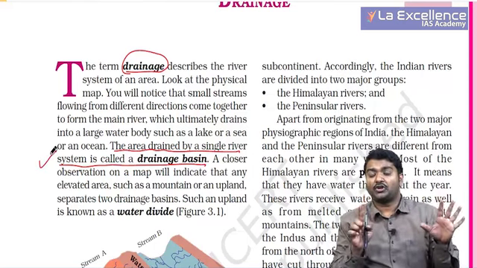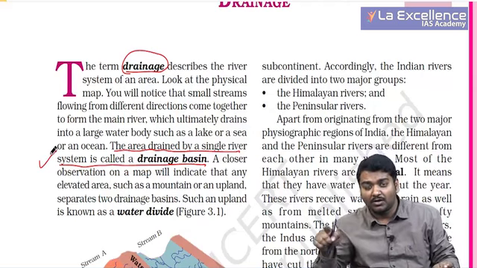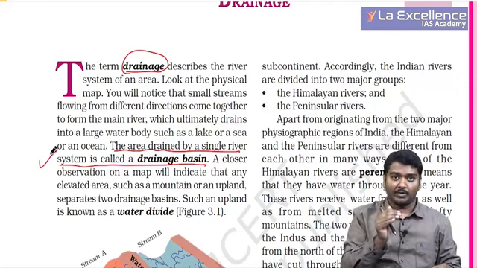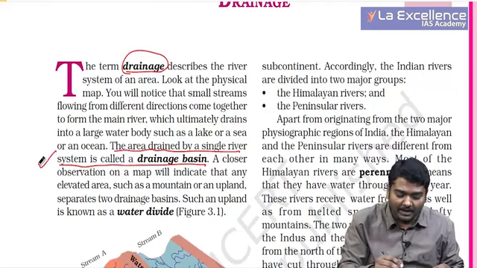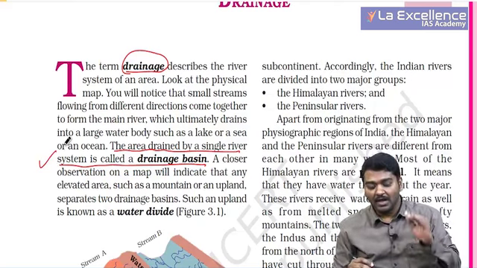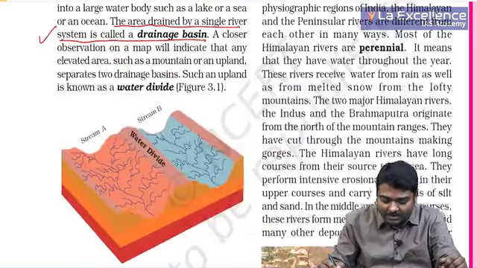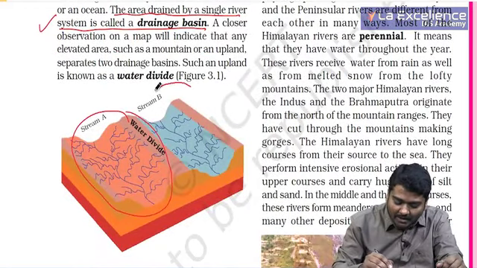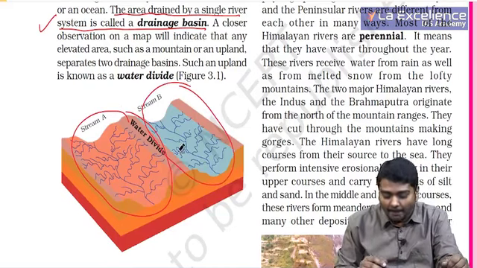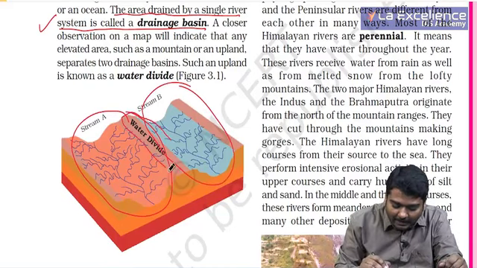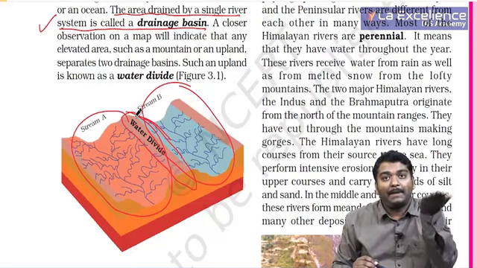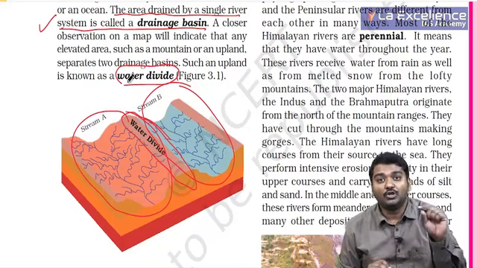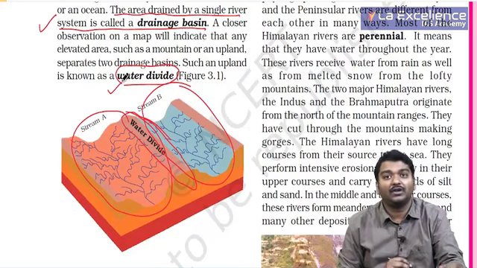So we are not talking about a single river. Ganga is not called a drainage. But along with Ganga, the tributaries of Ganga will also be included, and all this region will be called a drainage basin. And when you observe this particular picture, you can see that A has a lot of streams and B also has a lot of streams. But these two are divided by an upland portion called a water divide. We call it Doab, right? So this is what we talk about.